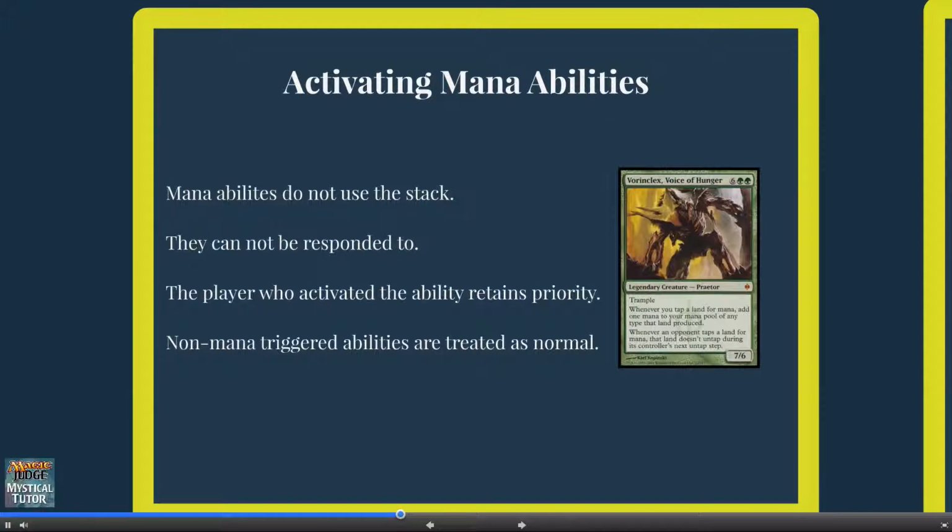So now we know what mana abilities are and are not. What happens when you activate mana abilities? Well, you activate them just the same as any other ability, except they do not use the stack. This means a few things, first of which is they cannot be responded to. This also means that the player who activated the ability retains priority. Sometimes a mana ability will trigger another ability that does not produce mana, like Vorinclex Voice of Hunger's second ability. When these abilities trigger, they go onto the stack the same time any other triggers would, the next time a player would receive priority.